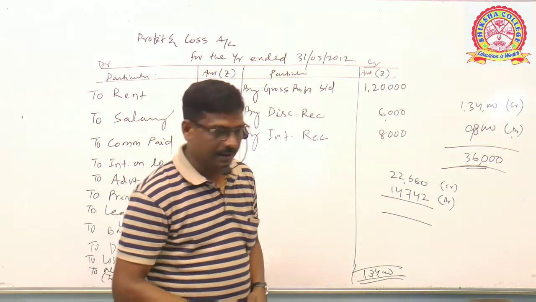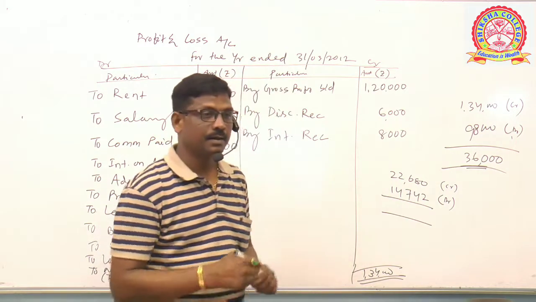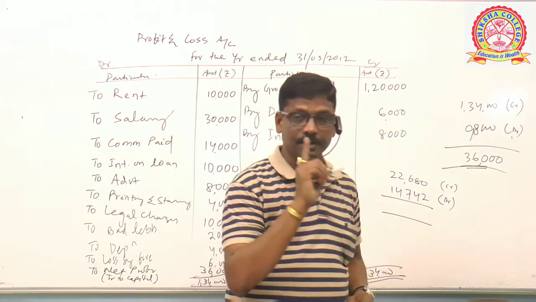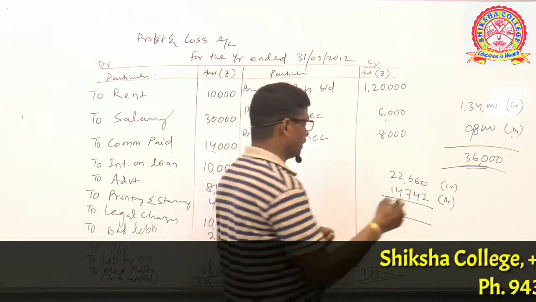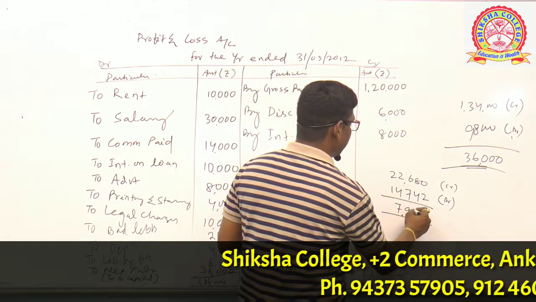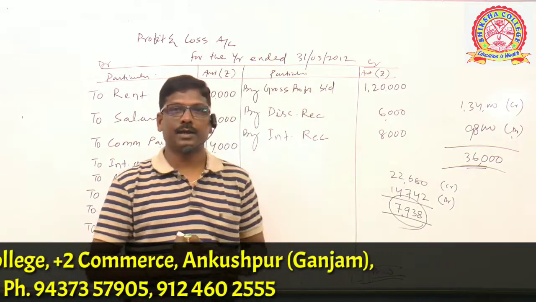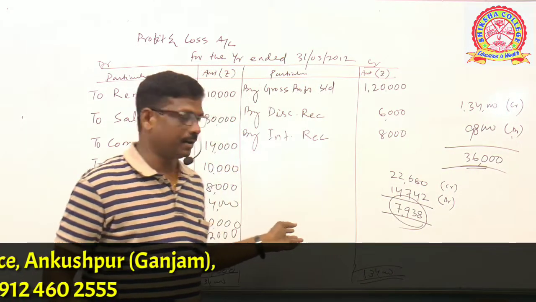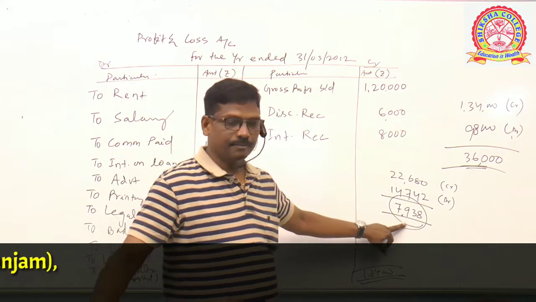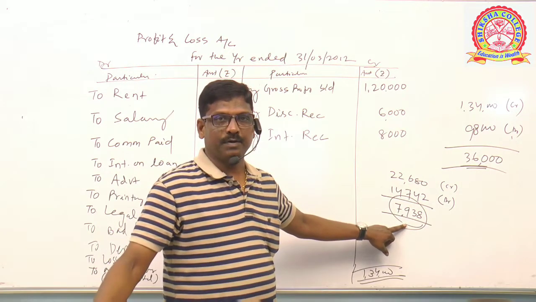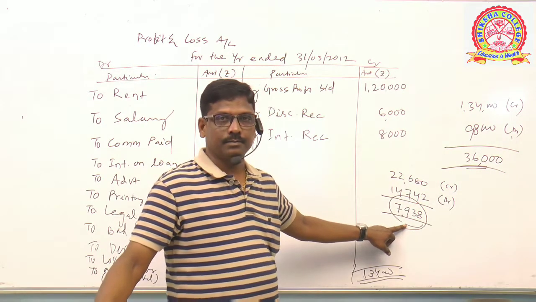The difference is 7938. This is net profit. You put on the debit side, to net profit 7938.